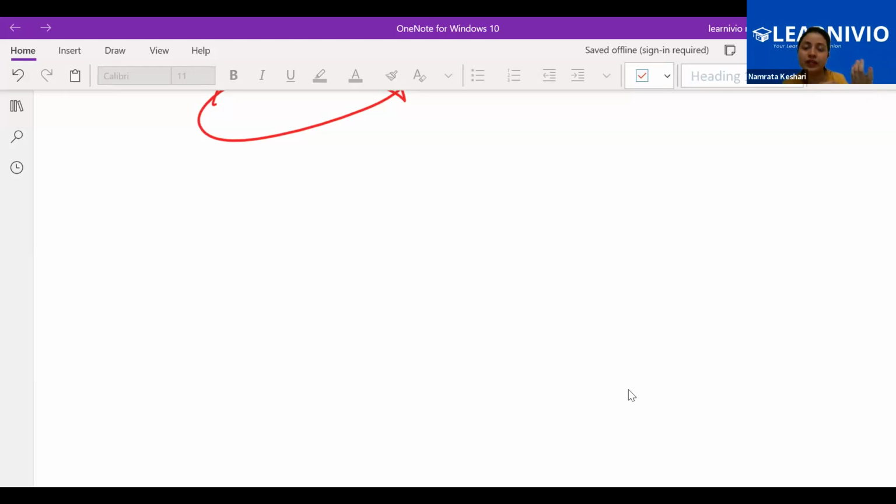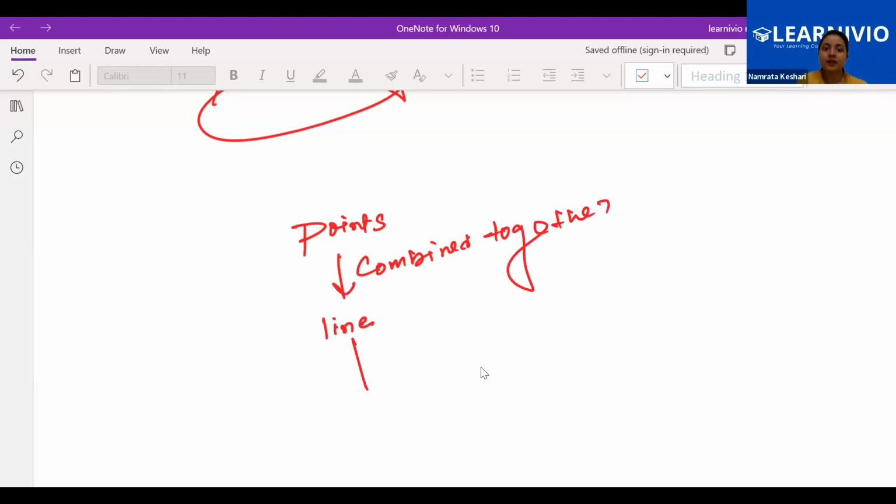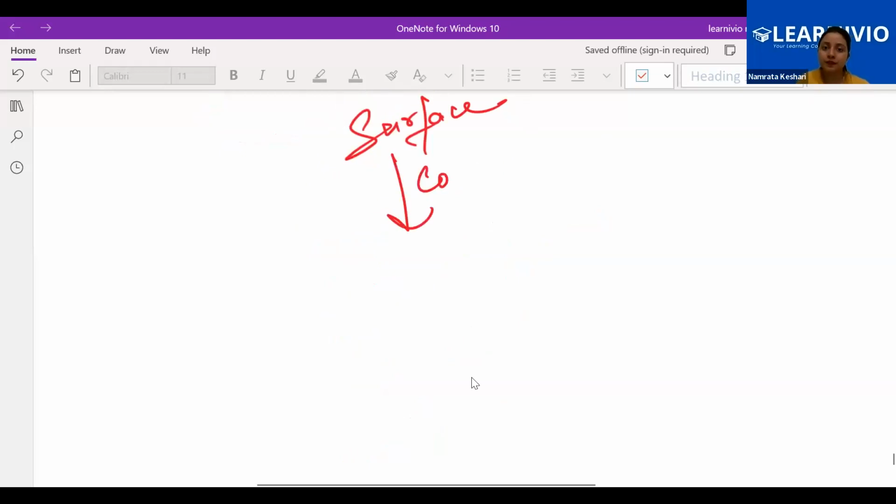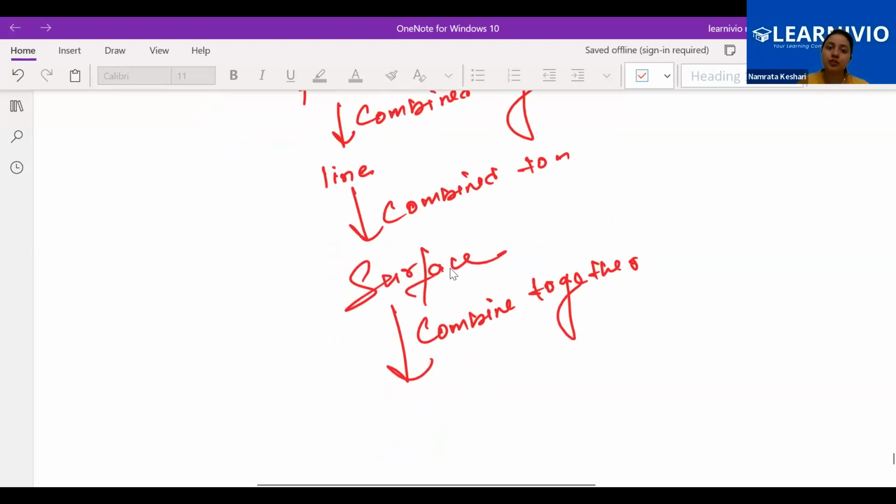Okay, let's connect all the concepts. The point we are having in hand is giving us a line. Points combined together are converted to a line. Lines combined together are converted to a surface. And surfaces combined together are converted to a 3D figure.